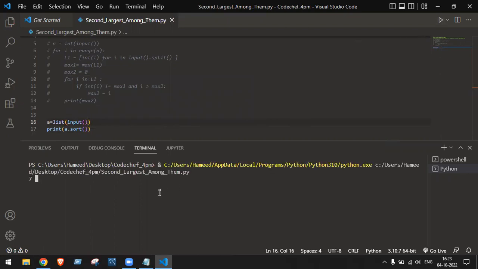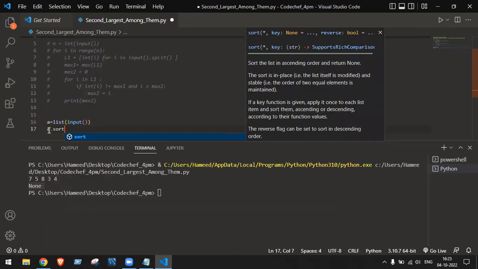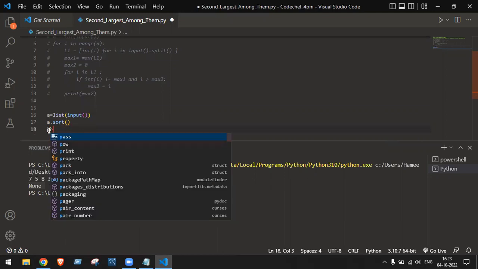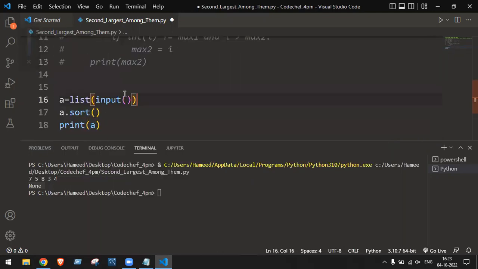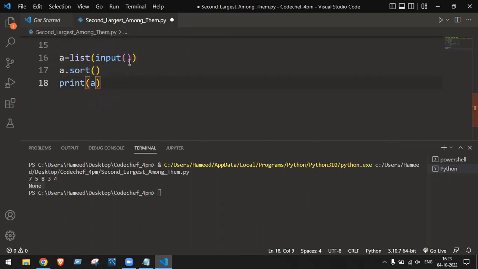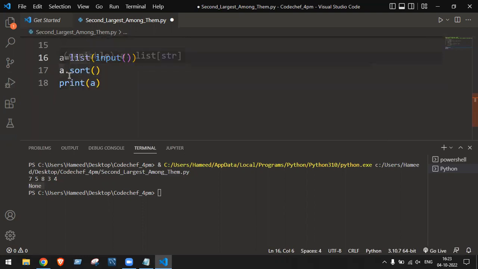Again I'll provide values 7, 5, 8, 3, 4. Here what I'm getting is None. So first I will sort, then I'll print it. So first what I'll do, a dot sort. Then I'll print a. Let me increase the font size. So first I have taken the input and I'm storing it in the list. In the list I have a method called sort.